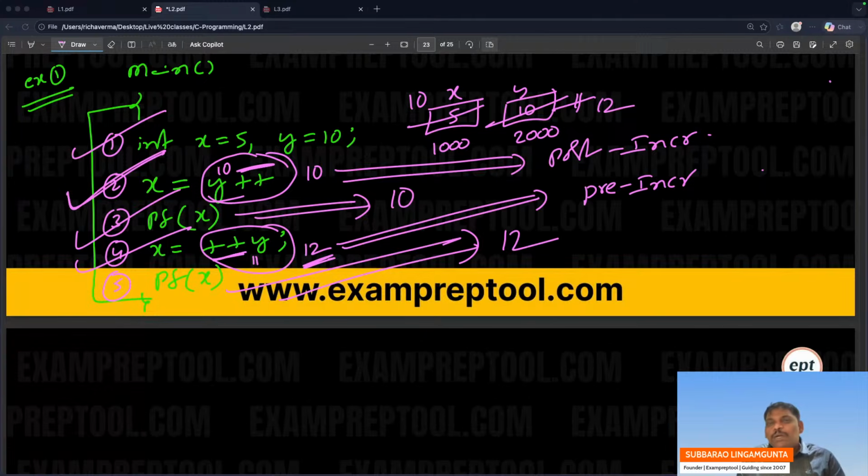At the hospital, no pain. After going to the house, pain will come. In the hospital there is no pain; after going to the house, pain is there. This is called post increment. This is called post pain. Pain afterwards.